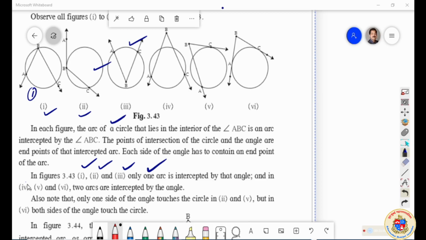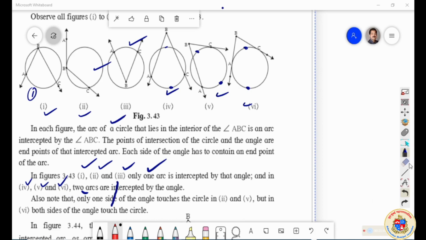But in the case of 4, 5, 6, here is an arc, here is an arc. Understood? In the 4th, 5th and 6th, we are having this is an arc, this is an arc. But it is not there in other cases. Two arcs are there. Two arcs are intercepted. Just study, I am taking knowledge about that.